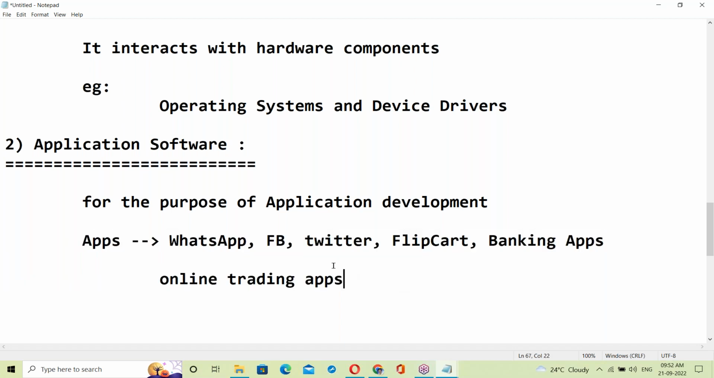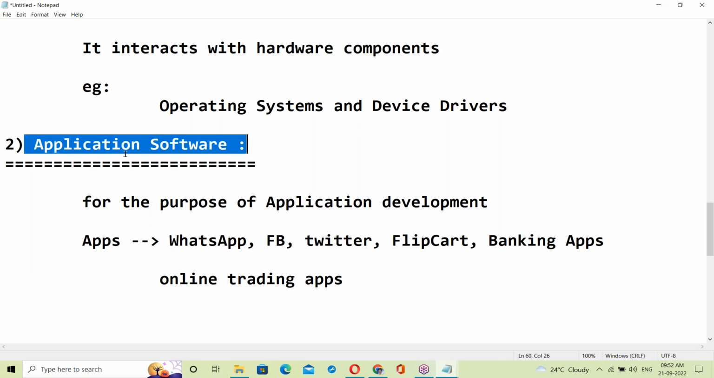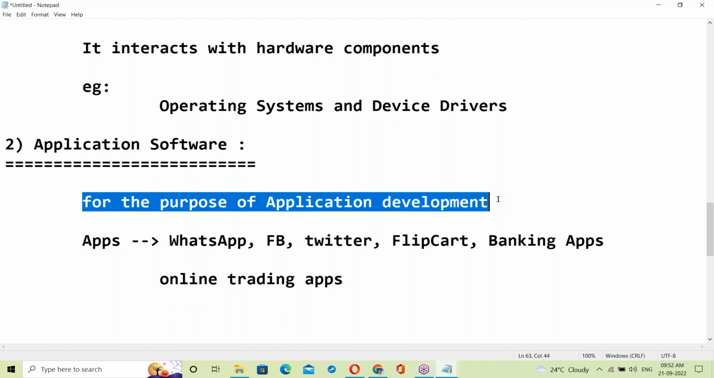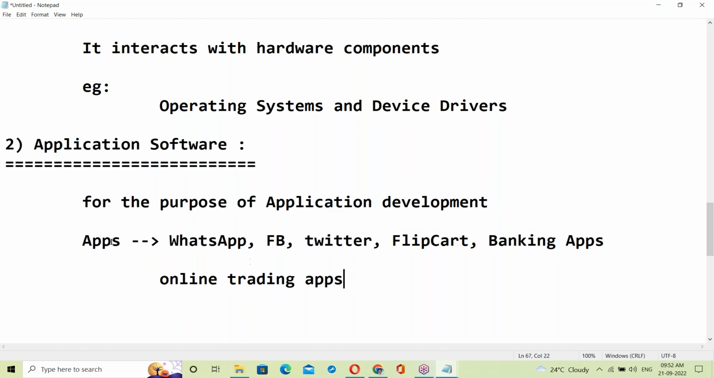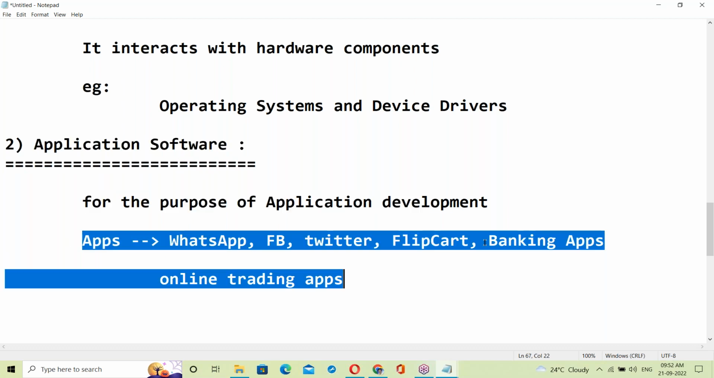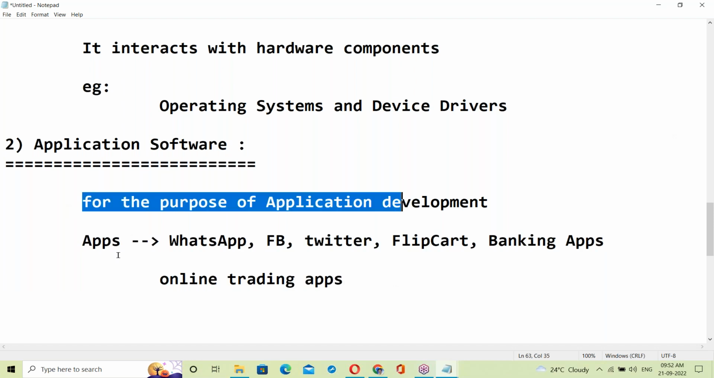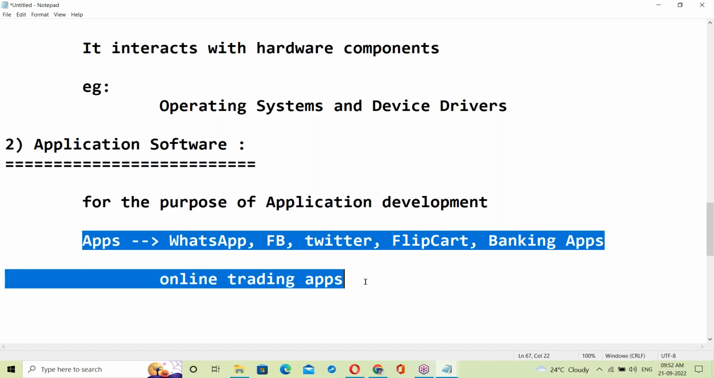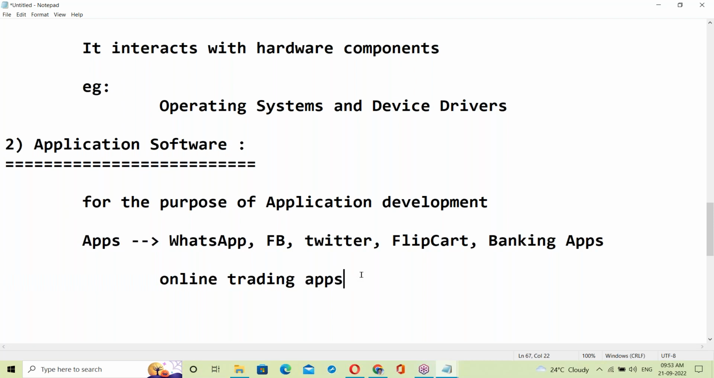To develop this kind of applications, we need application software. Application software is for the purpose of application development. To develop this kind of application, we need software, and that is application software.